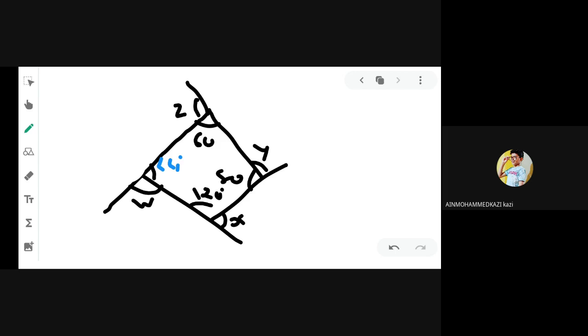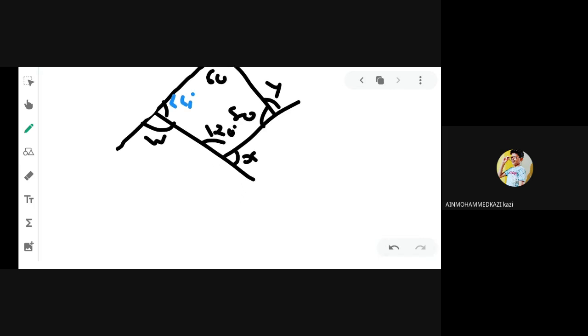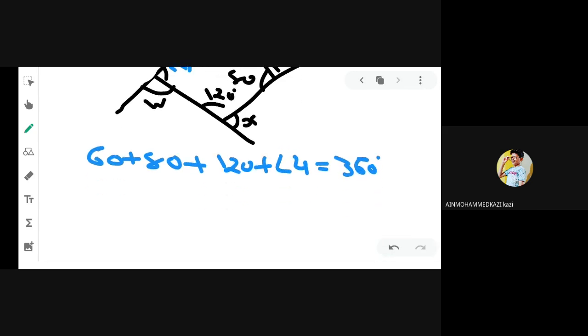Okay, now you can see these four interior angles. We know that the angle sum property of a quadrilateral is 360 degree. So we can add these four angles first. 60 plus 80 plus 120 plus angle 4 is equal to 360 degree. So what is the answer? 60 plus 80, 140. 140 plus 120, it is 260 degree, plus angle 4 is equal to 360 degree.